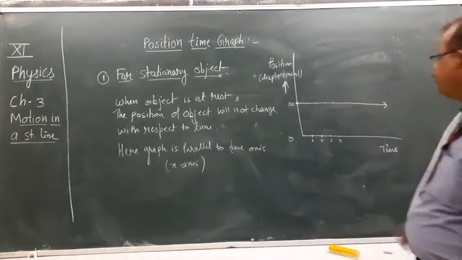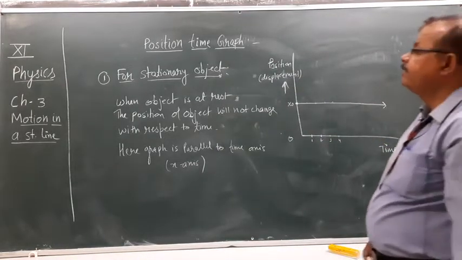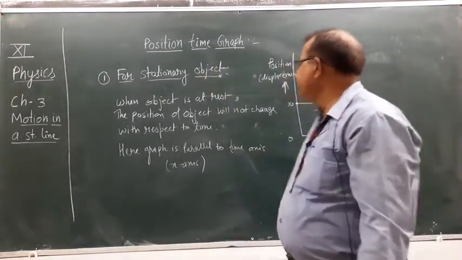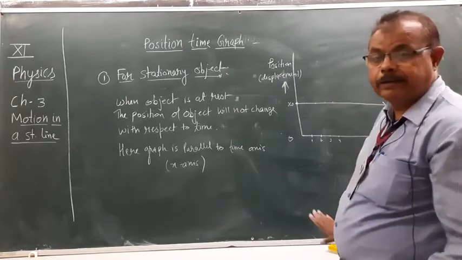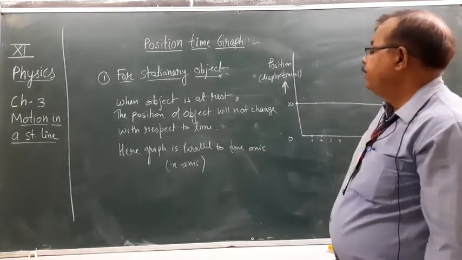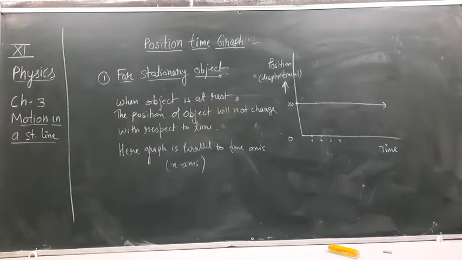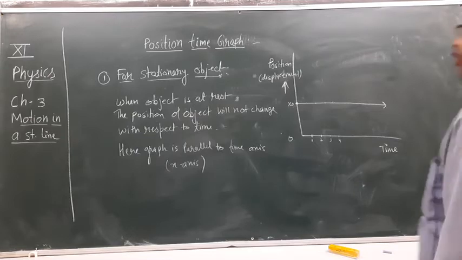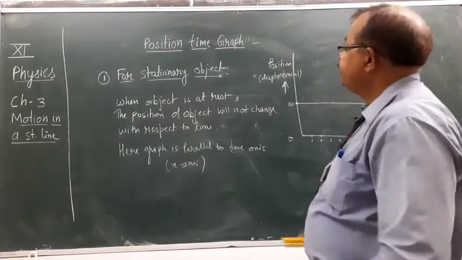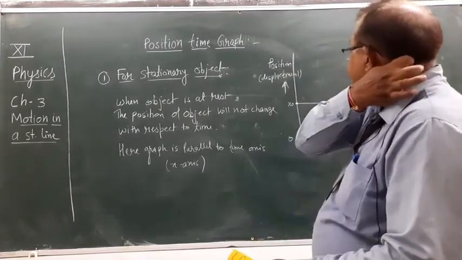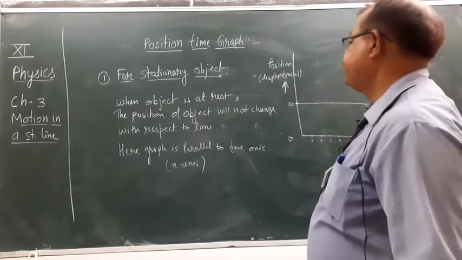This is the situation of the graph when the object is in a stationary position. Clear? So first note this down, then the second. Yes, noted.